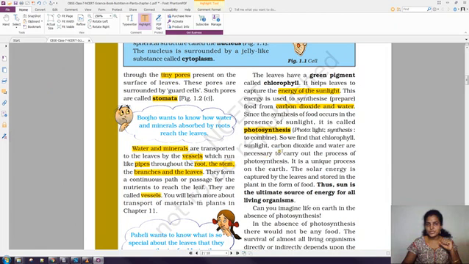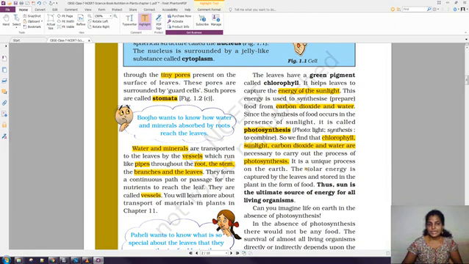So we find that chlorophyll, sunlight, carbon dioxide and water are necessary to carry out the process of photosynthesis. You can have a question: what are all the raw materials for the photosynthesis process? Sunlight is needed, carbon dioxide is needed, water is needed, with the presence of chlorophyll. These four are very important for the photosynthesis process.